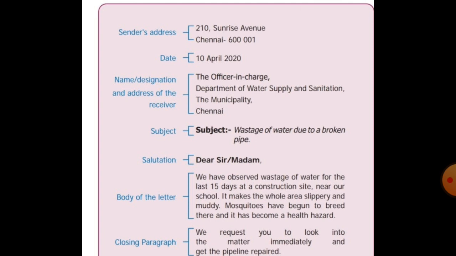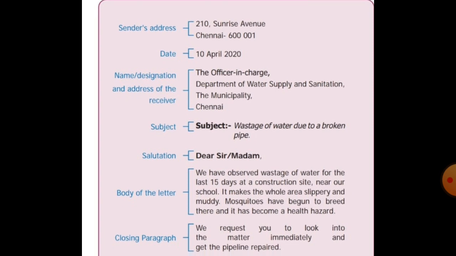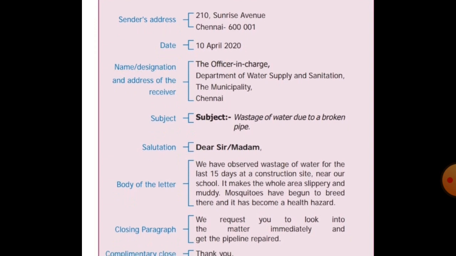Okay, now see the name or designation. For which person are we going to write? The officer in charge, Department of Water Supply and Sanitation, then the municipality. So instead of Chennai, we have to put Tiruvannamalai. Then the subject, we have to write the subject. Subject is the main reason for writing the letter. So here the subject is wastage of water due to broken pipe.